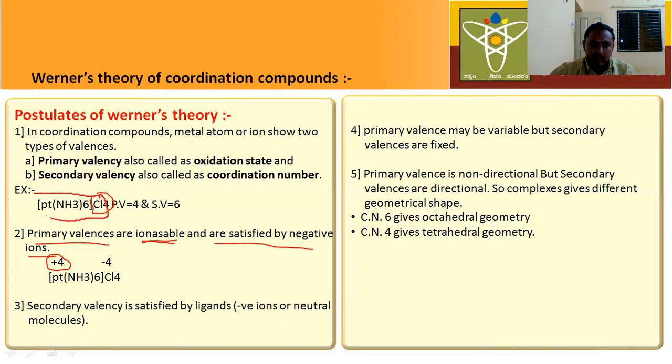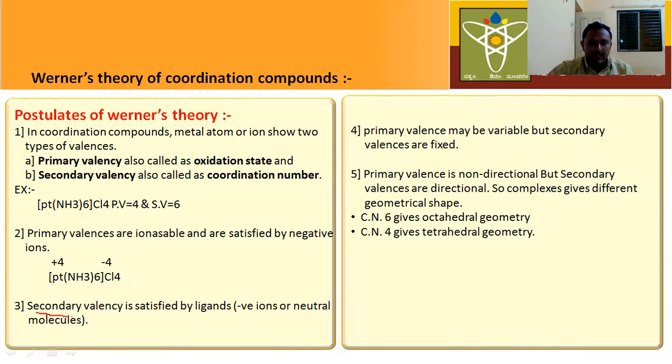To balance the plus 4, we have to add 4 chlorido ions, 4 Cl minus ions. When you write 4 Cl minus ions, the charge is minus 4. This minus 4 and plus 4 get cancelled and the total molecule becomes neutral. So the primary valencies are satisfied by negative ions.